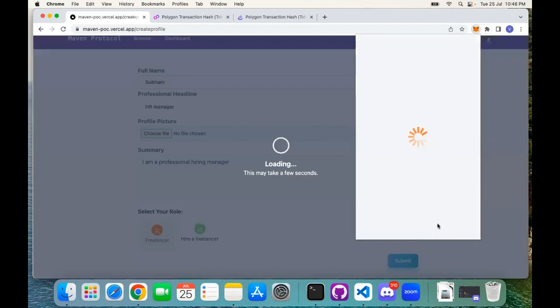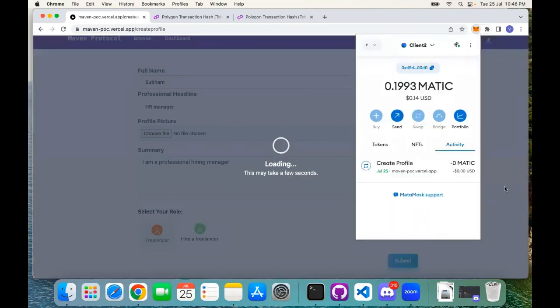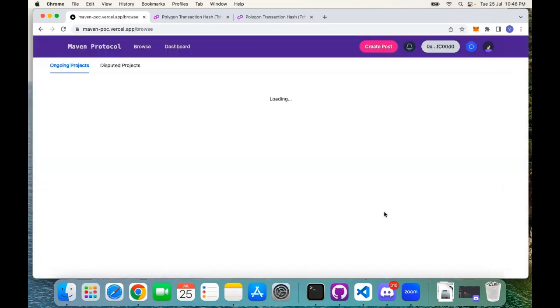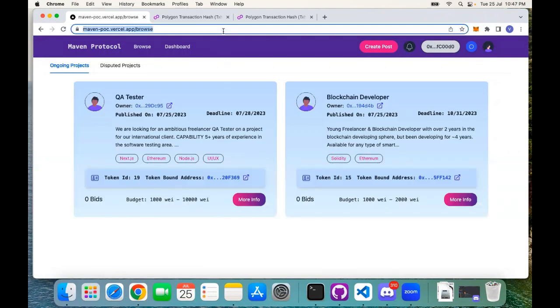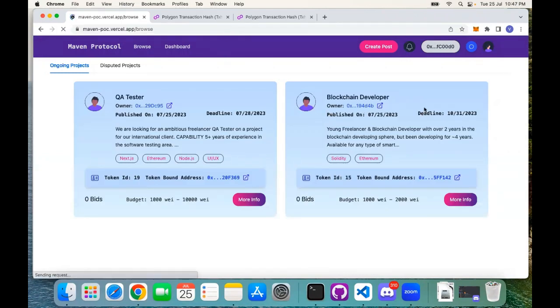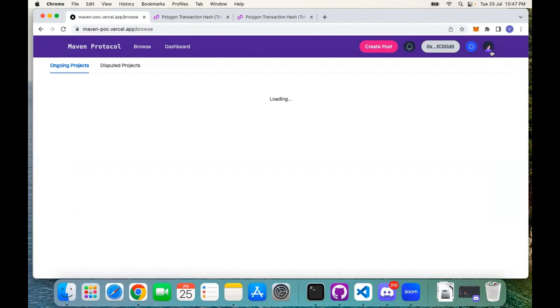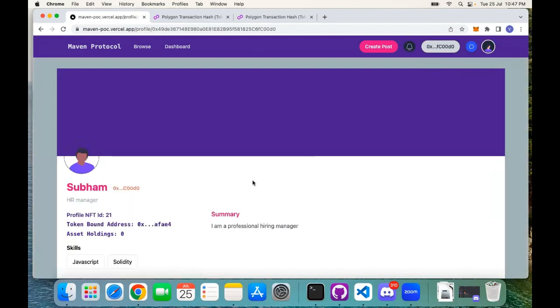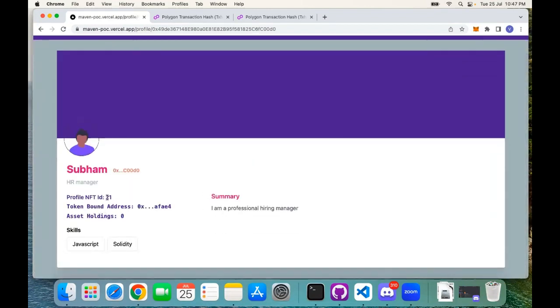Yeah, so let's post the signature. Now the profile has been successfully created. Let's say I go to my profile. This is my profile token ID, and this is the unique token bound address that is created for my profile. Presently, the number of assets that my profile is holding is 0.